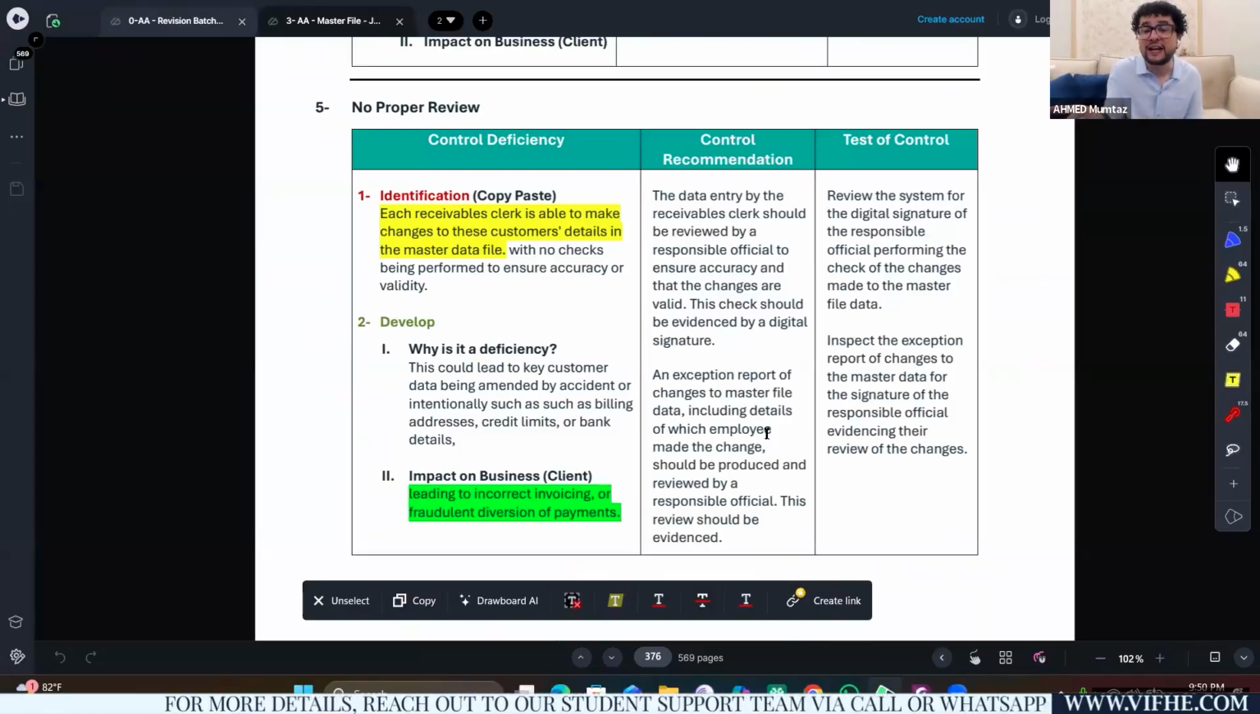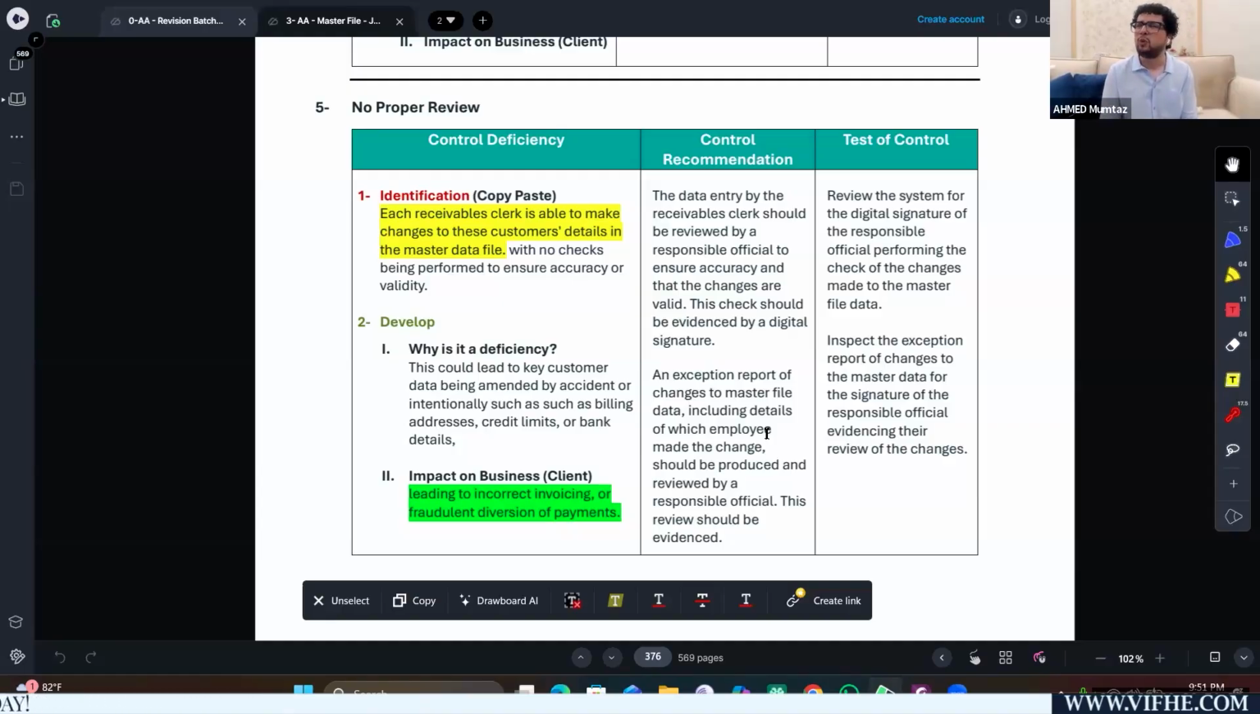For example, they might change the credit limits. For example, they might change the bank details. So this is how I will explain the deficiency. Considering the fact that the clerks have got the authority to make such changes in the master data file, there is a possibility they could end up making amendments by accident or intentionally, such as changing the bank details or the address or the credit limit. Now, this is how I've explained the deficiency.